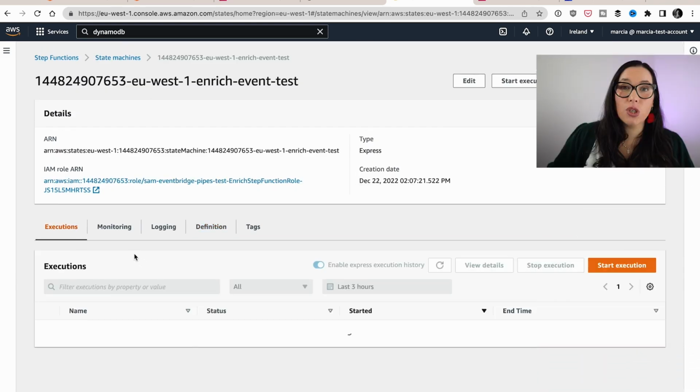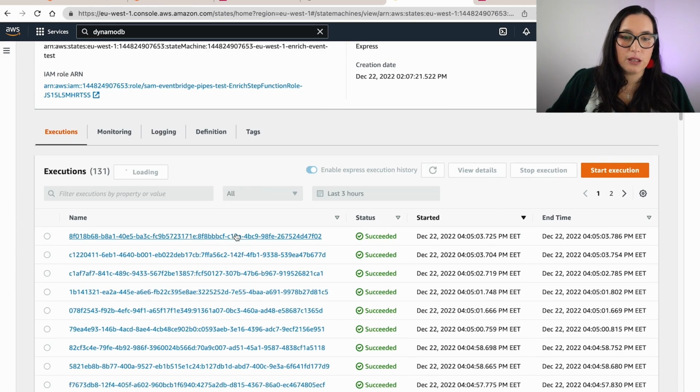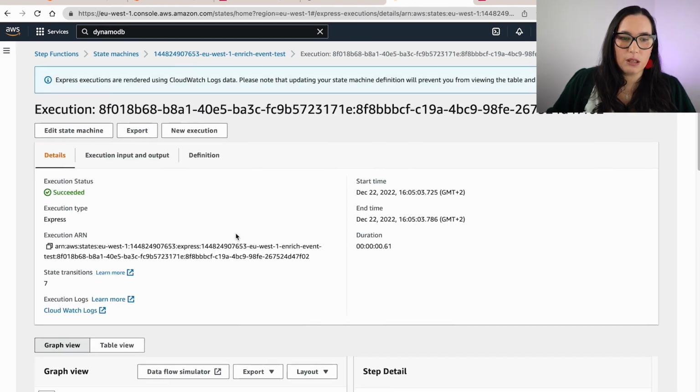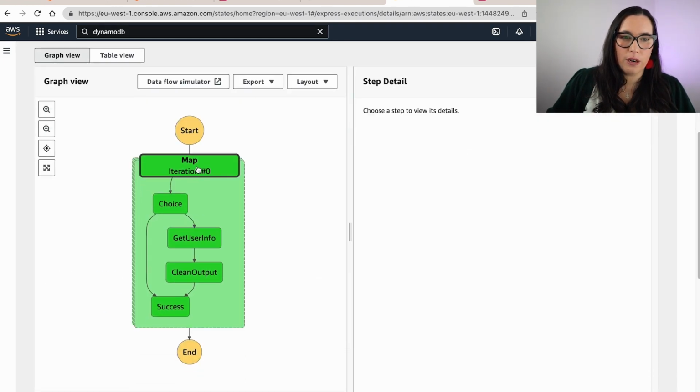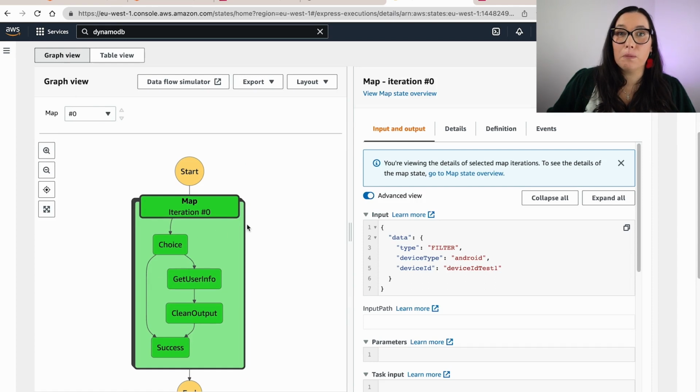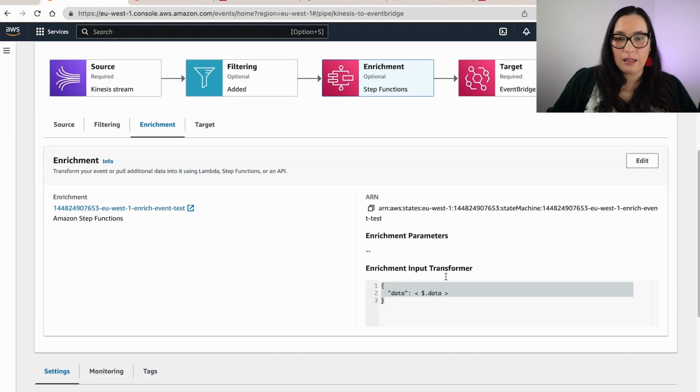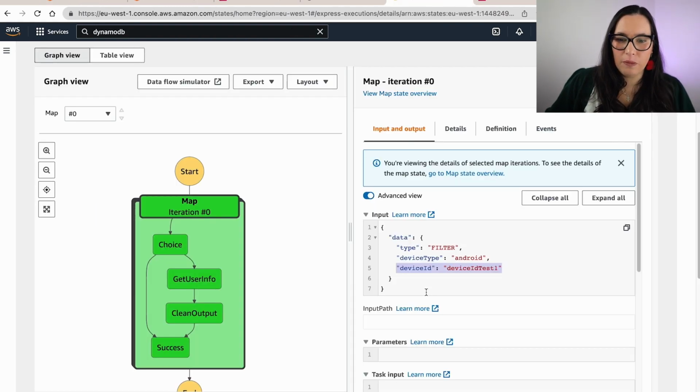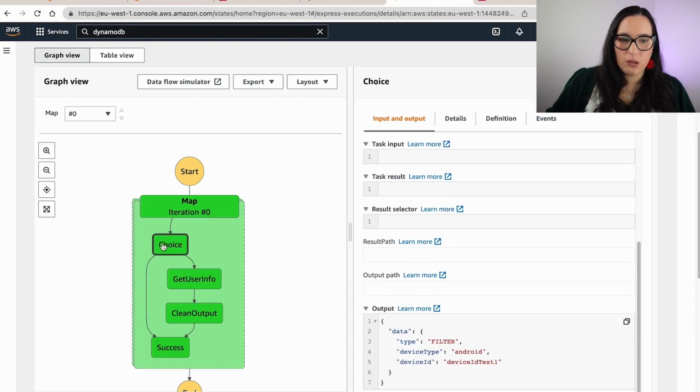So we can see this in action. We have the executions, and we can see one execution, for example, one of the last ones. Here you can see it has only one iteration because I'm batching by one, but if I have a bigger batch, then it will be more iterations. You can see the input, the filter, the Android, and this is the input from Kinesis that is only showing that because that's what we filter and it's decoded. And then basically we get to the choice.